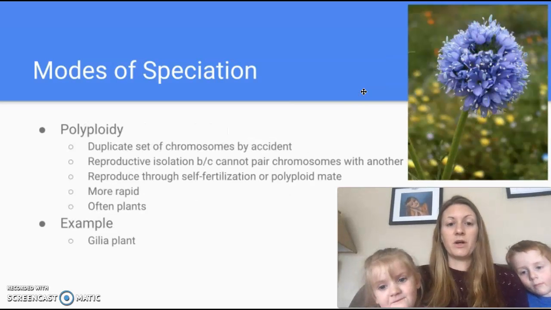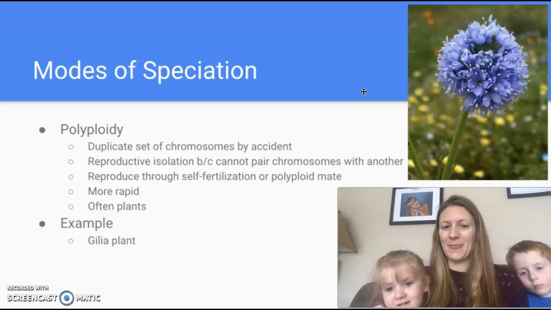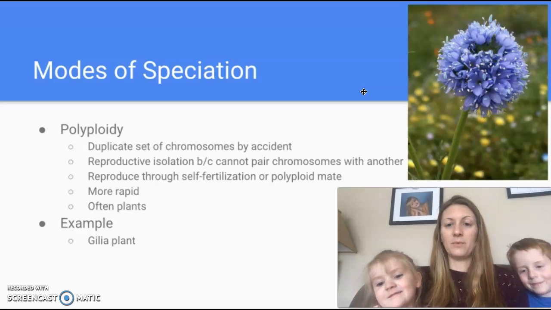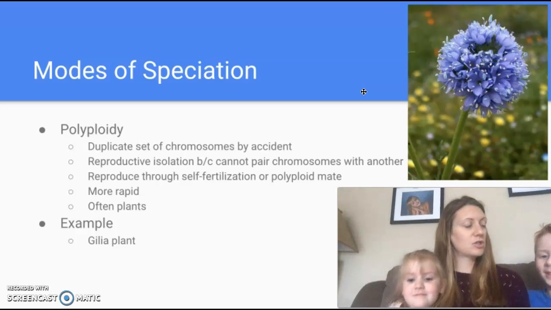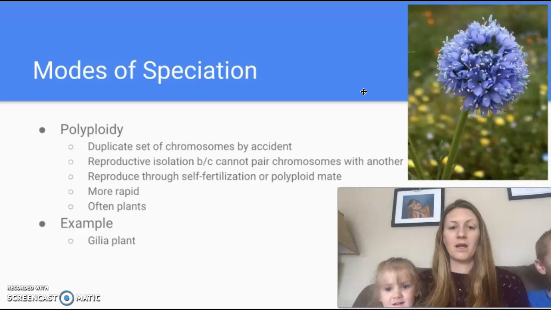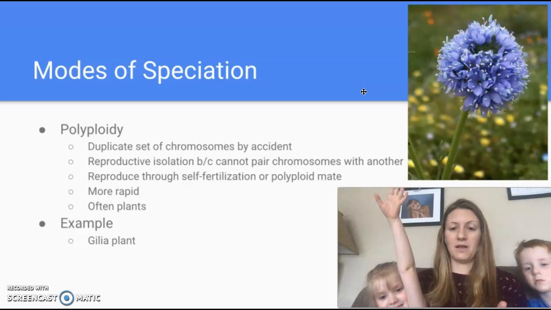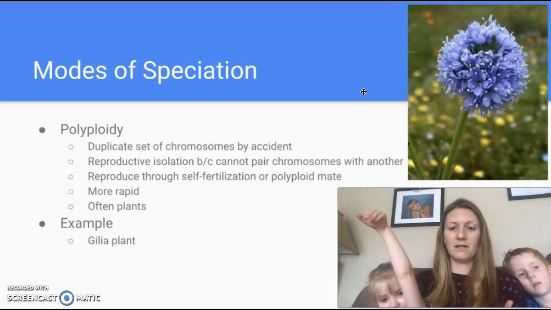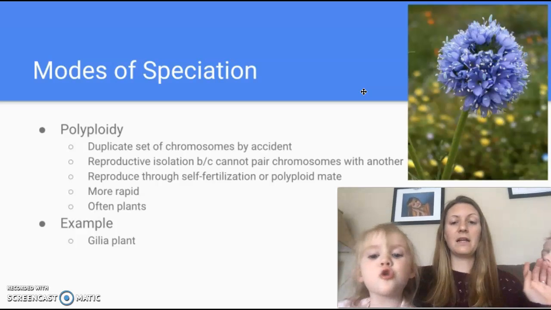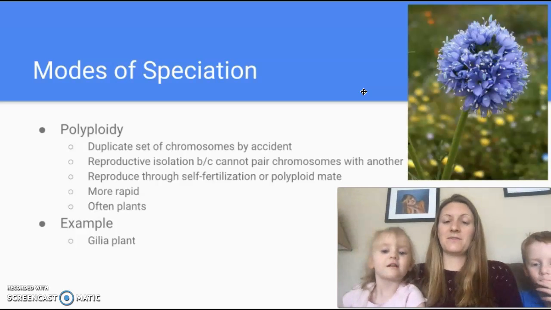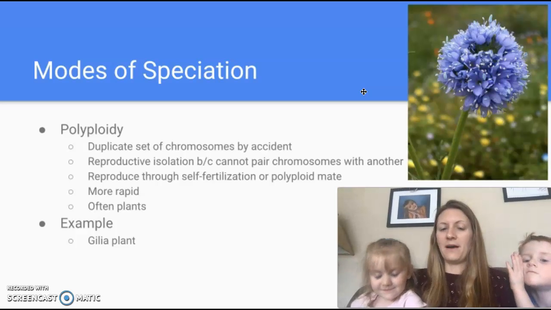Another mode of speciation is what we call polyploidy. It's when you get a duplicated set of chromosomes, and that just happens randomly by accident. They are automatically reproductively isolated because of that duplicated set of chromosomes. They can't really pair with anything else. So flowers have a special thing where they can actually self-pollinate or self-fertilize, and that can generate a new species. This occurs pretty rapidly, so not necessarily in the millions of years, but more in the thousands.